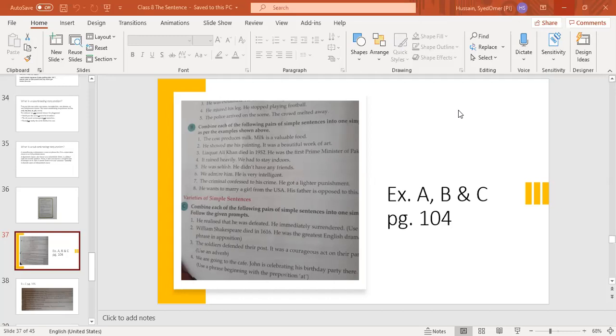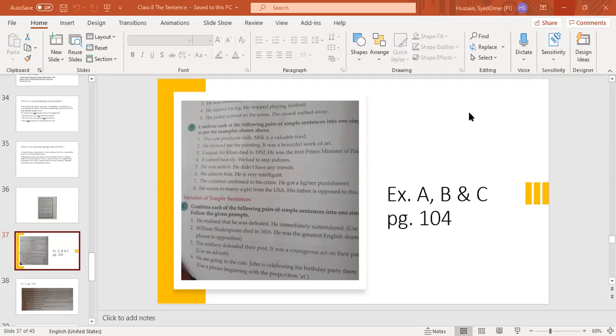We are going to the cafe. John is celebrating his birthday party there. Use a phrase beginning with the preposition at. Preposition at. It's very easy. We are going to the cafe at John's birthday party. We can do it like this, and we can also write it like this. John is celebrating his birthday party at the cafe. Both ways are correct. You can understand? We can write it like this. We are going to celebrate.